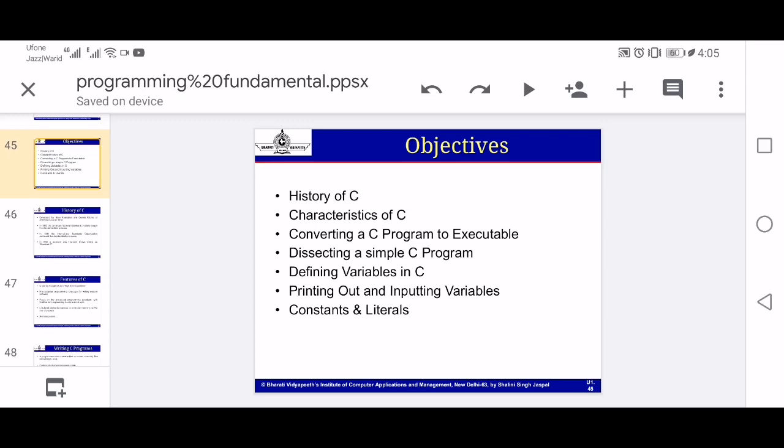It is our third lecture, about the programming language that will be used in our course, called C or C++. So we have to discuss this language in detail. So let us start. What are the objectives of this language? The history of C, characteristics of C, converting a C program into its executable form, dissecting a simple C program, defining variables in C, printing output and inputting variables, constant literals. Those will be the main topics covered in this lecture. If the video is lengthy, then I will cut it in the middle, inshallah, and the next portion will be continued in another video. Okay, so keep that in mind.